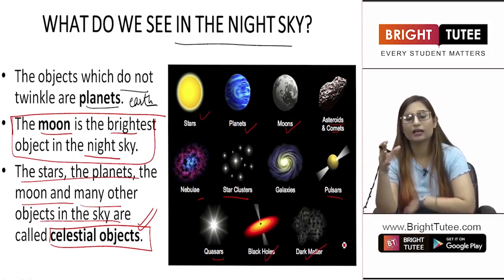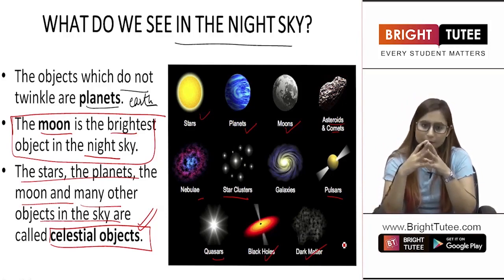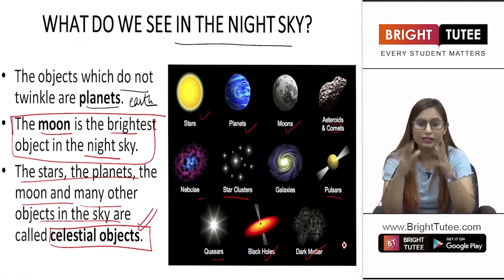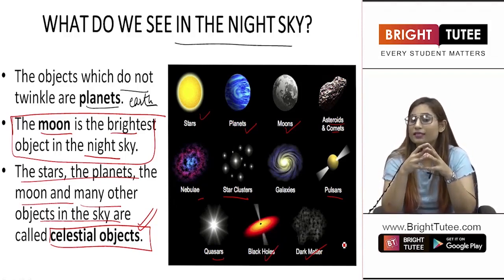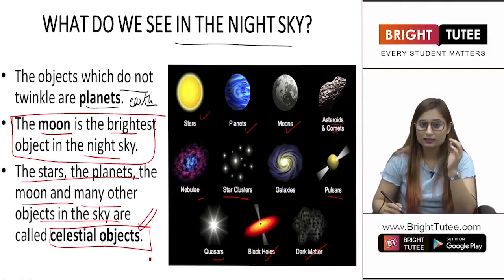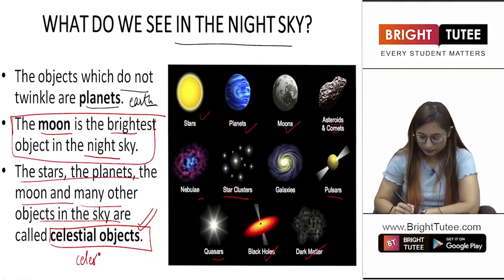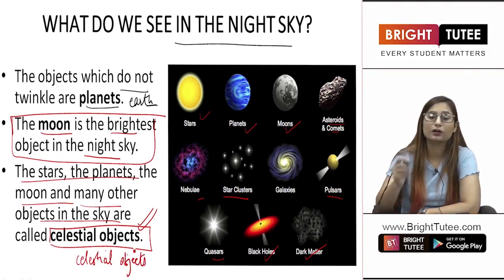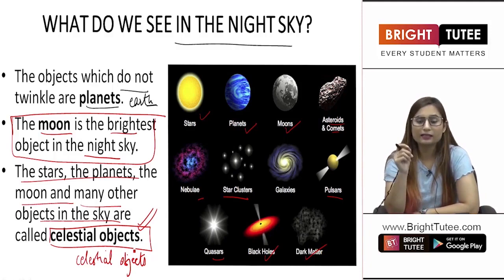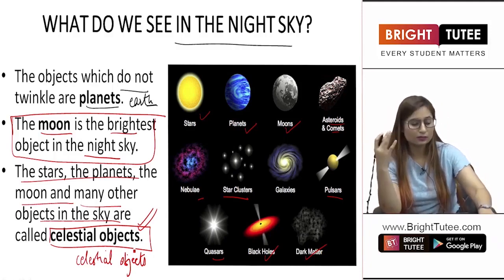Now these are all the objects that are present in the sky. We are able to see them, but we are not able to differentiate between them because we have not yet studied about them. So students, these are all the objects that are present in the sky, and together they are known as celestial objects. You have to remember that even moon does not shine because of its own light, and planets do not shine at all. Only stars are the objects that produce light.